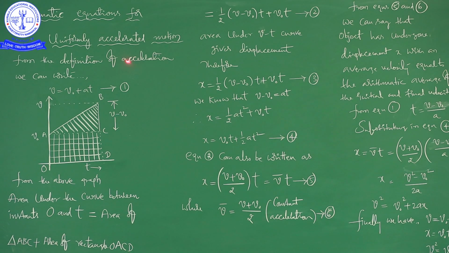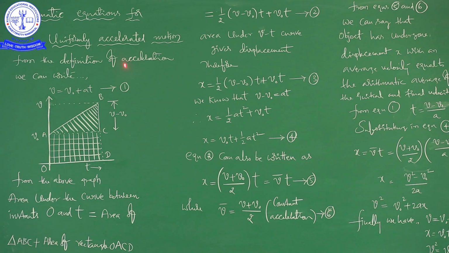From the definition of acceleration, you know very well, acceleration is the rate of change of velocity. Otherwise, acceleration is the change in velocity in unit time. So you know the formula also: a is equal to (v minus v naught) by t. Here a is the acceleration, v minus v naught is the change in velocity, v naught is the initial velocity, v is the final velocity, and t is the time.